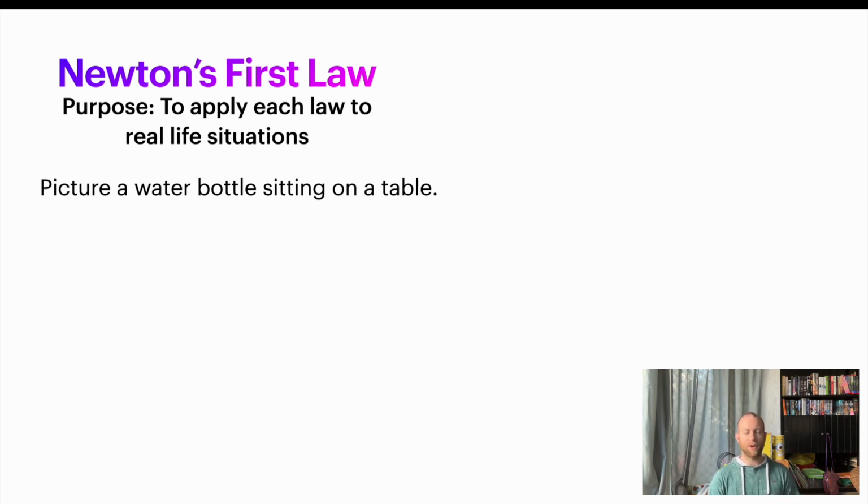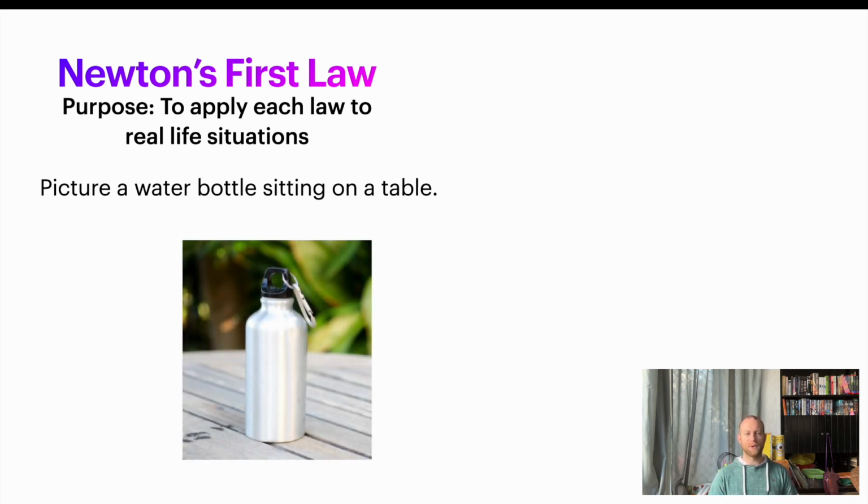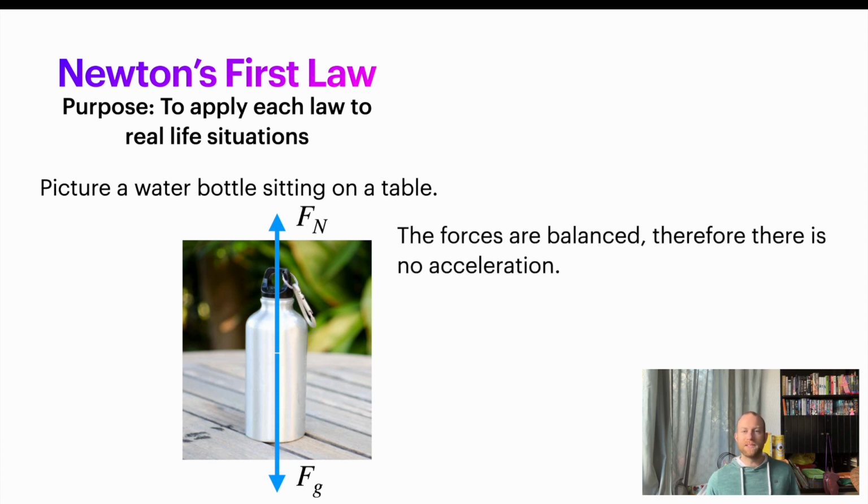So picture a water bottle sitting on a table. Or if you have problems imagining that, here's a water bottle sitting on a table for you. We want to take a look at what kind of forces are acting on this object. So we're going to have a force of gravity going down, and we also have an upwards force caused by the table. This is what's called a normal force. I'll explain more about normal forces later, but just know there's a force upwards because of the table. These two forces are balanced. Therefore, you have no acceleration. The water bottle is sitting on the table. It's not accelerating up or down, so your forces have to be balanced.